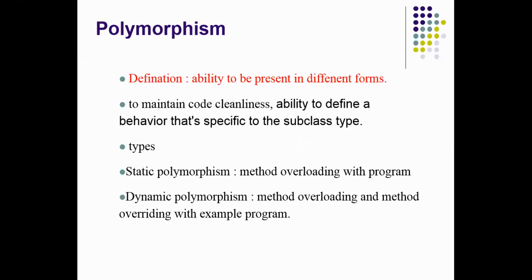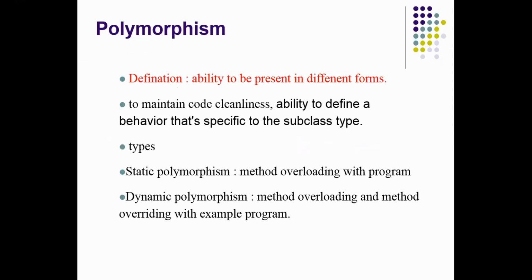So the definition of polymorphism is the ability to present in different forms. Poly means more than one, and morphism means forms. To maintain code cleanliness and the ability to define a behavior that's specific to the subclass type, we do polymorphism.